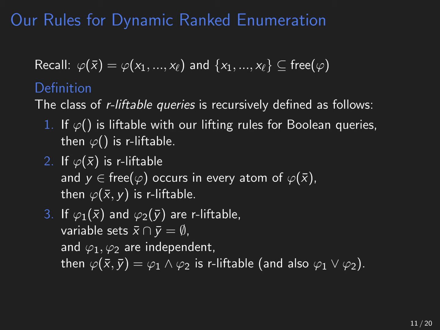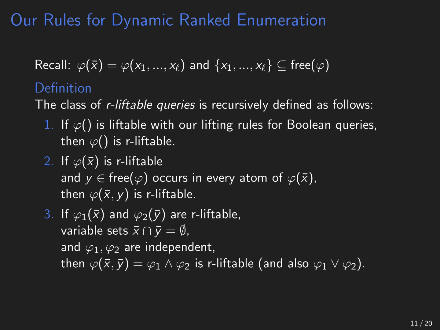The second rule lets us transform free variables into output variables. So when we have an R-liftable query phi with output variables x, and we have a free variable y that occurs in every atom of the query, then we define also as R-liftable the query that has as output variables both x and y. And so we can also dynamically ranked enumerate this query.